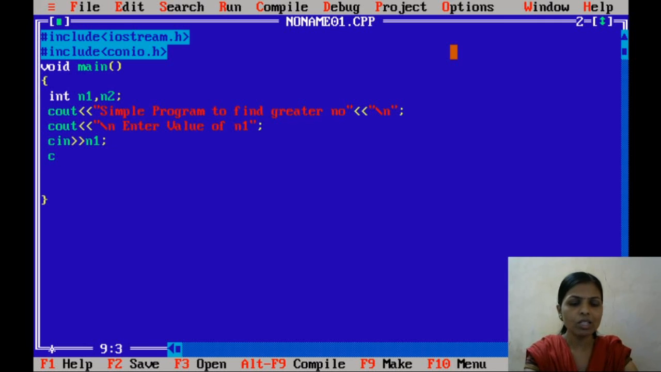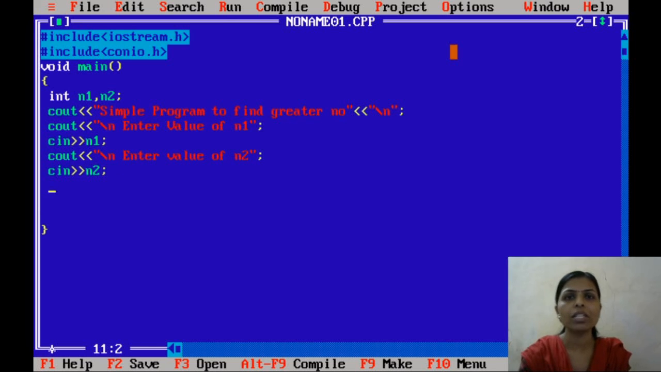Second, we also have to display the second message, "Enter value of n2". That message will automatically display on the screen. And again we have to take the value for n2. So I will declare the n2 variable here, and this statement is enclosed with a semicolon.